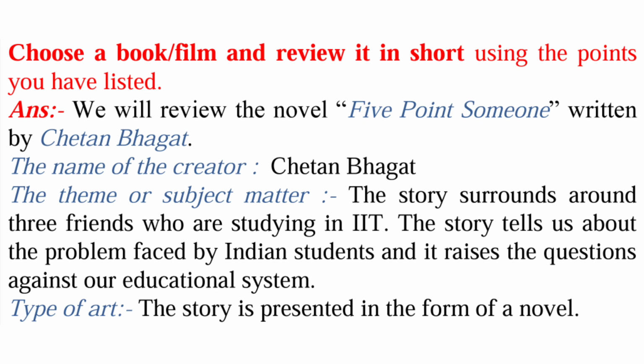Next point is: choose a book or film and review it in short using the points you have listed. In the answer, we will review the novel 5 Point Someone written by Chetan Bhagat. So the name of the author or creator is Chetan Bhagat. The theme or subject matter: the story revolves around 3 friends who are studying in IIT. The story tells us about the problems faced by Indian students and it raises questions against our educational system. Type of art: the story is presented in the form of a novel.